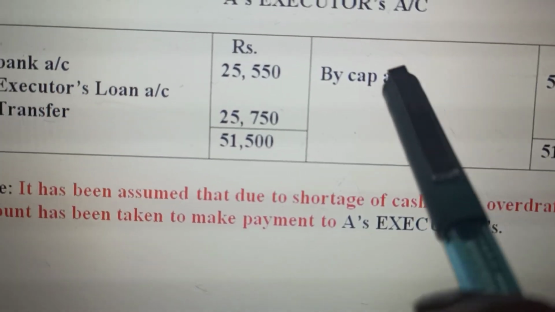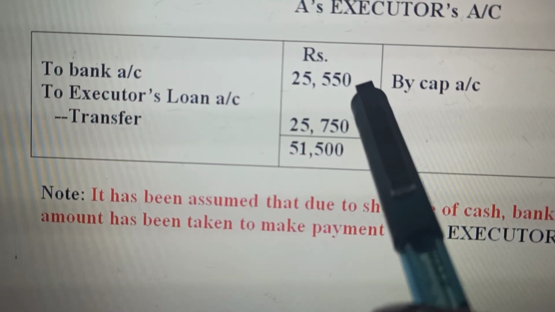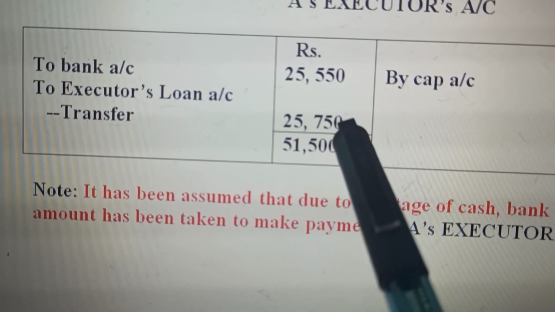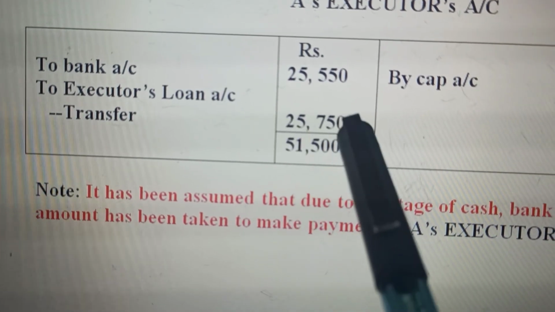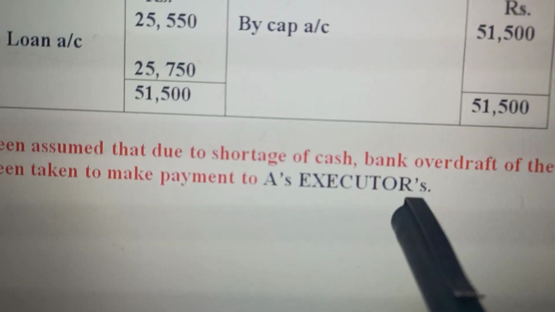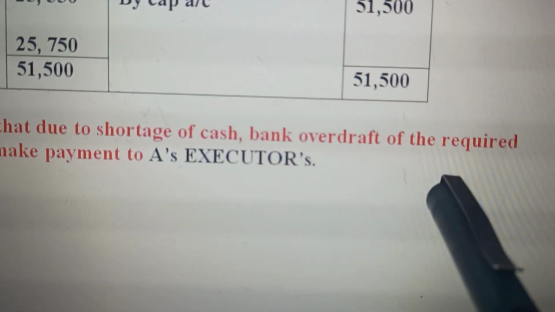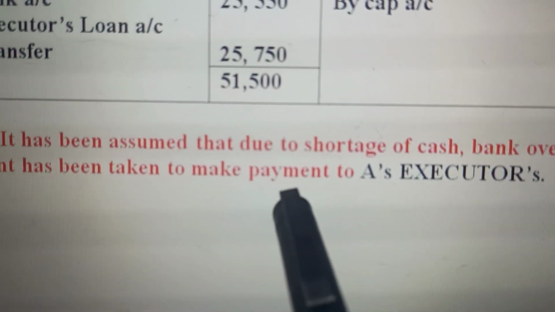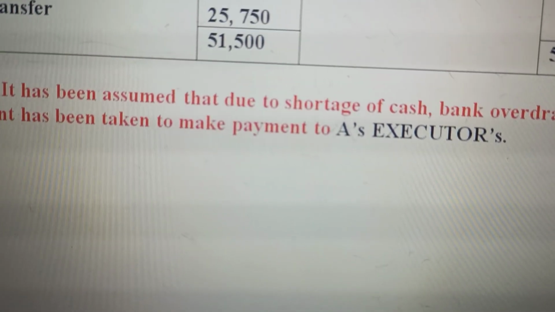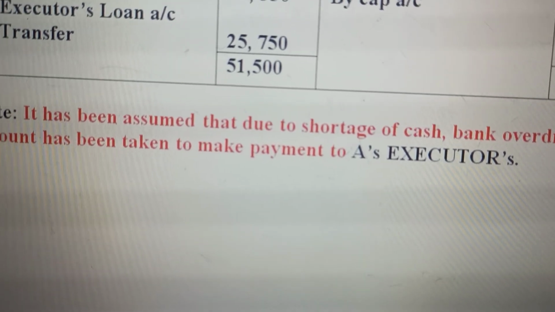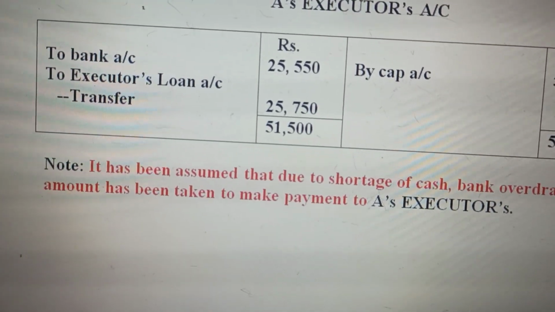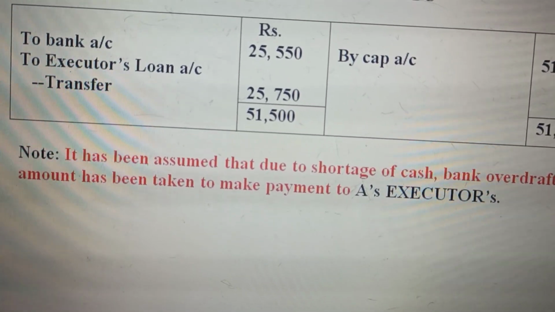This will be settled in 2 equal installments. Half the installment will be given immediately by bank, and the rest will be transferred to the executor's loan account. Now it has been assumed that due to shortage of cash, there is no cash there. A bank overdraft is used to make the payment to A's executor. This is a general assumption that you can make. Or in case you do not want to make that assumption, it will be marked correct without that also. Are we clear?